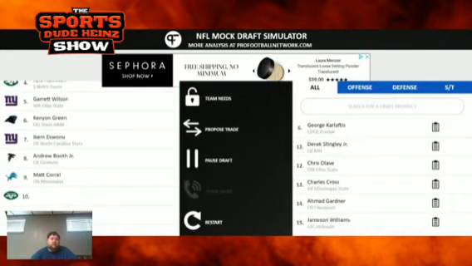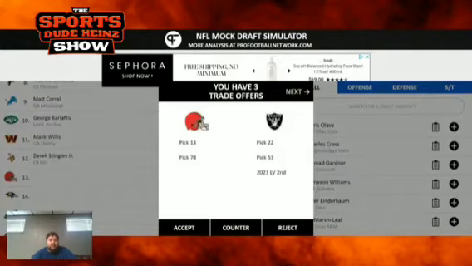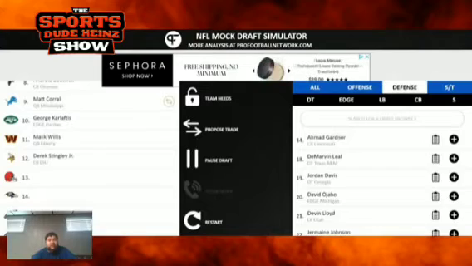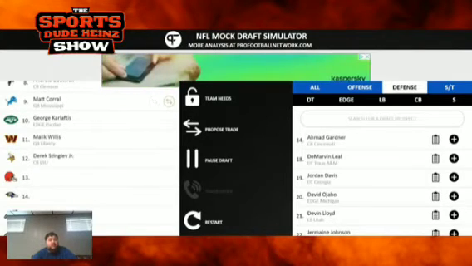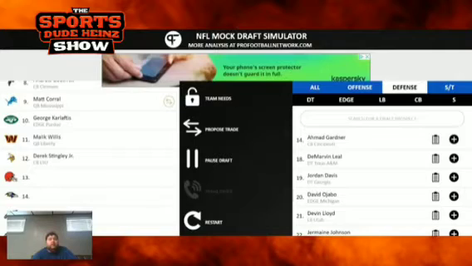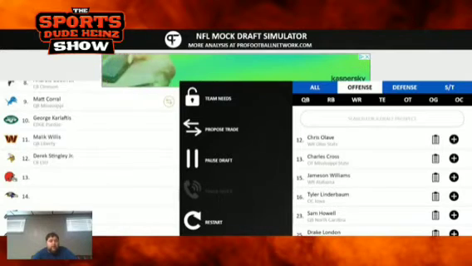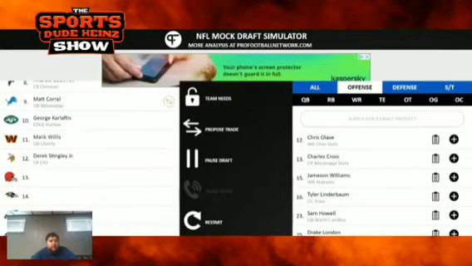Chris Olave and Jameson Williams, the wide receiver from Alabama. Chris Olave is available. Sauce Gardner, that's a great guy there. But when you look at the Cleveland Browns, I don't think corner is a desperate need. You can make a case Sauce Gardner is the best player available, but you can also make a case that not only is Chris Olave the best player available as well, but he's also your biggest team need right here. I mean, you need a wide receiver desperately. I know you signed Allen Robinson, but aside from him, who do you have? We're going to go Chris Olave here.